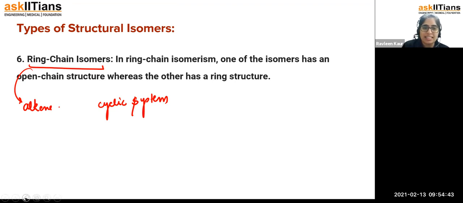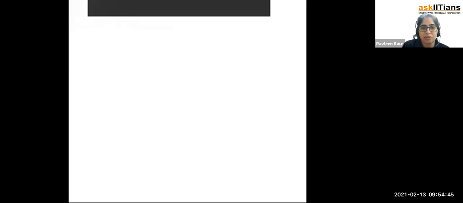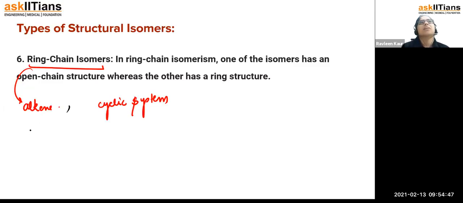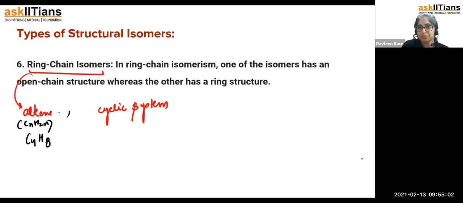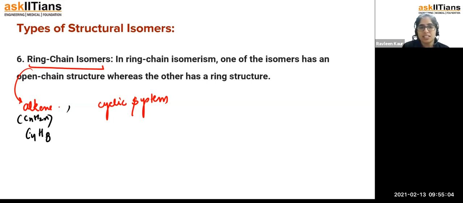So the alkene system and the cyclic system are an example of this. Let me take an example, say C4H8. Don't forget it follows CnH2n, so don't write the plus 2 formula of alkanes. Just stop at C4H8, that is CnH2n. If you want to make a cyclic system for this chemical formula, let's have a look.